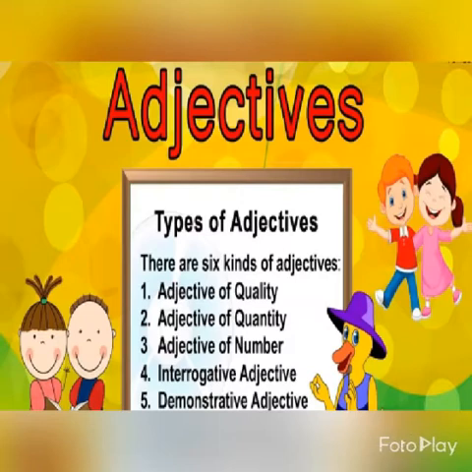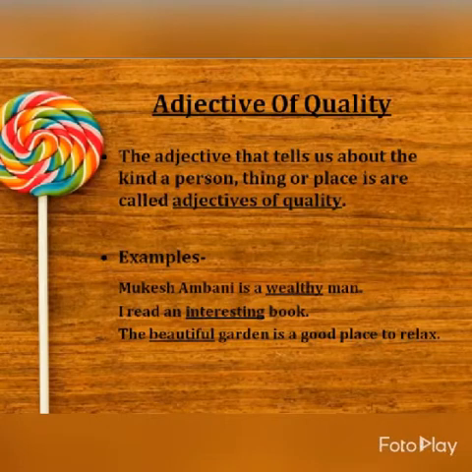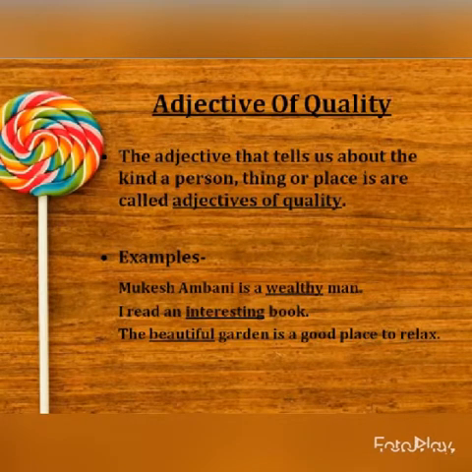So let us start revising with adjective of quality. The adjective that tells us about the kind a person, thing, or place is are called adjectives of quality. That means all the adjectives which describe the kind of a person, thing, or place are called adjectives of quality.